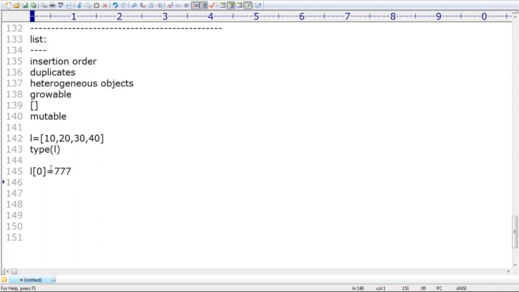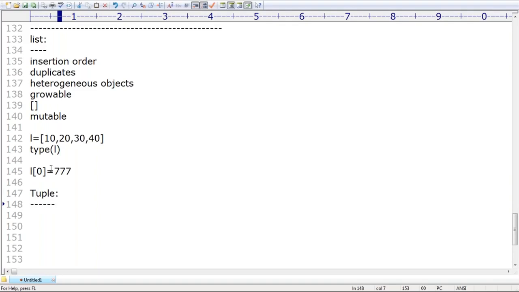Now observe a bit very carefully, sir. I want order, I want duplicates, I want heterogeneous objects, but immutable. Are you getting that? If you want immutable, then we should go for the tuple concept.